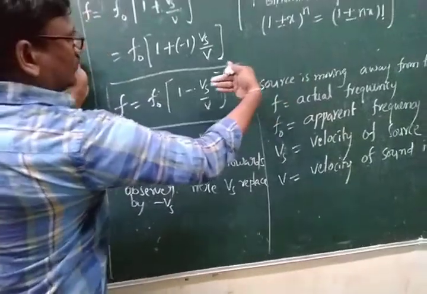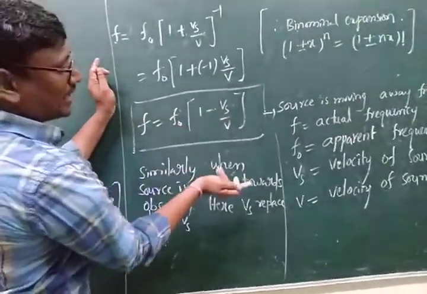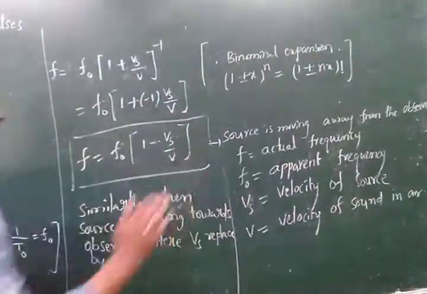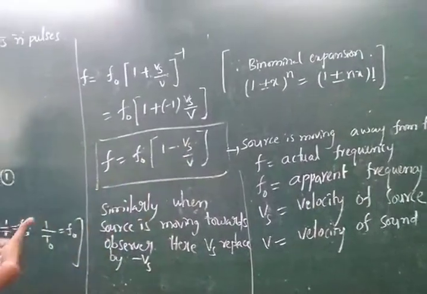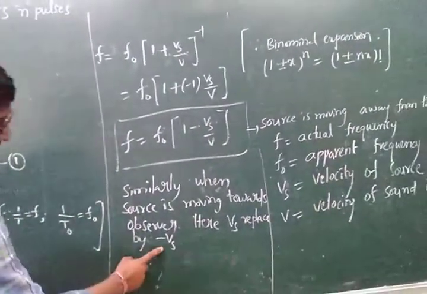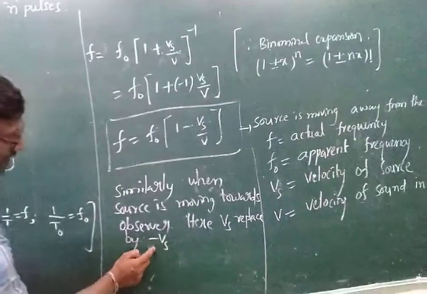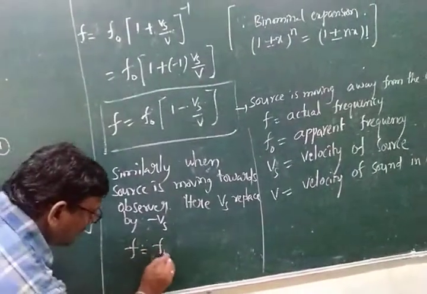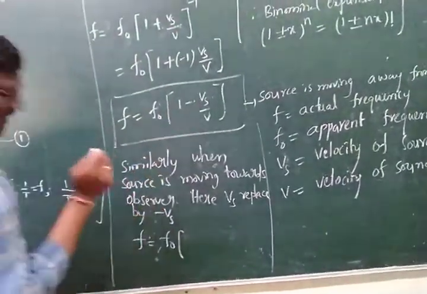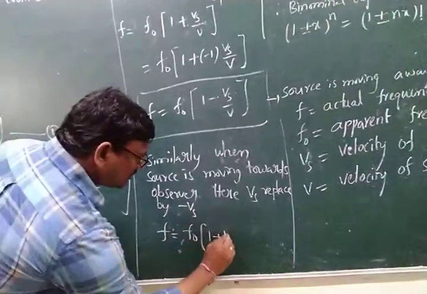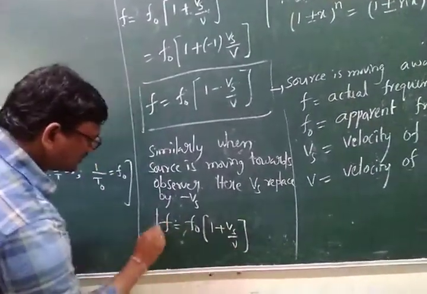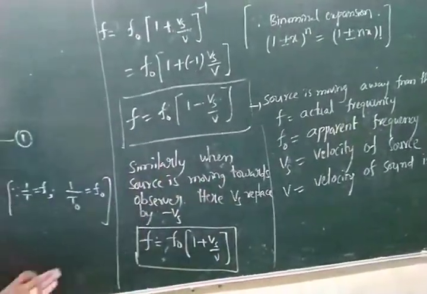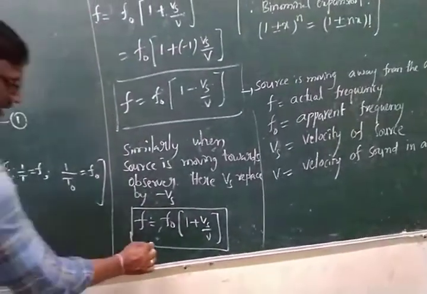When the source moves towards the observer, compared to the first case, the second one is moving in the opposite direction. If the first has the x direction, the second has the minus x direction. So you can substitute the minus vs value here. f is equal to f0 into 1 plus vs by v, since minus into minus is plus. This is the formula for the source moving towards the observer.